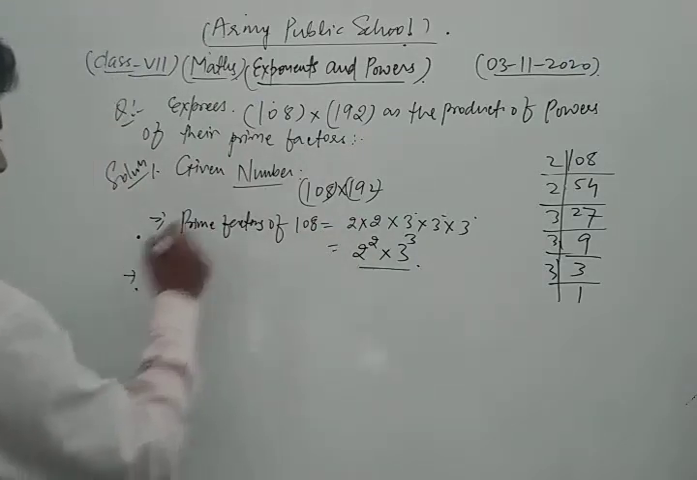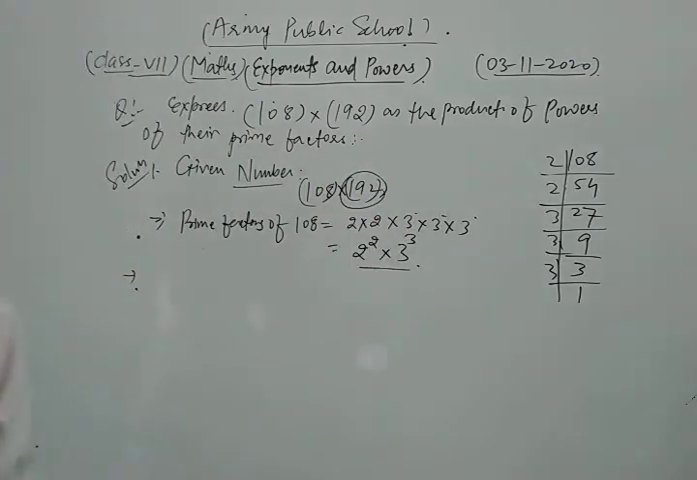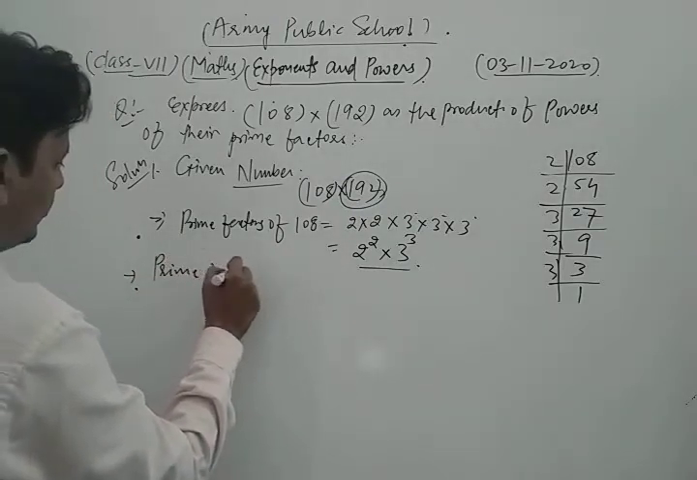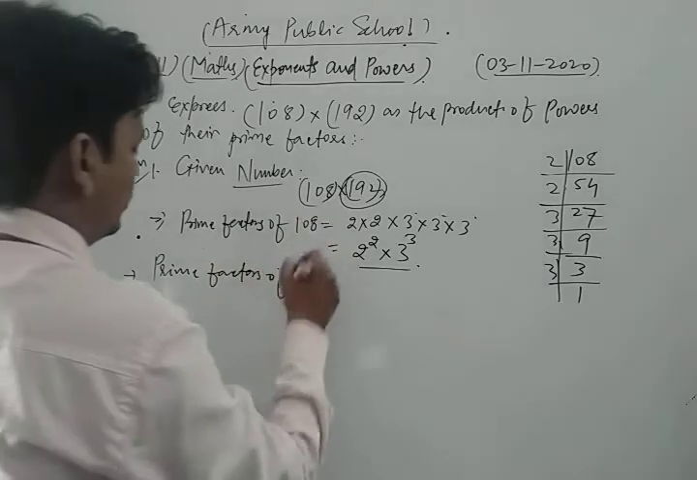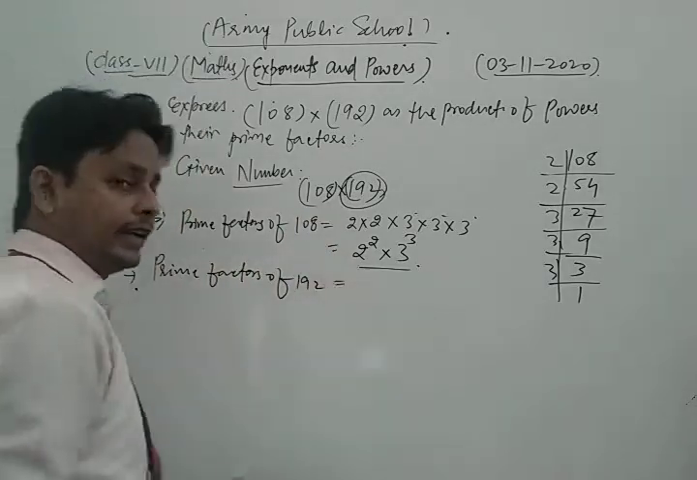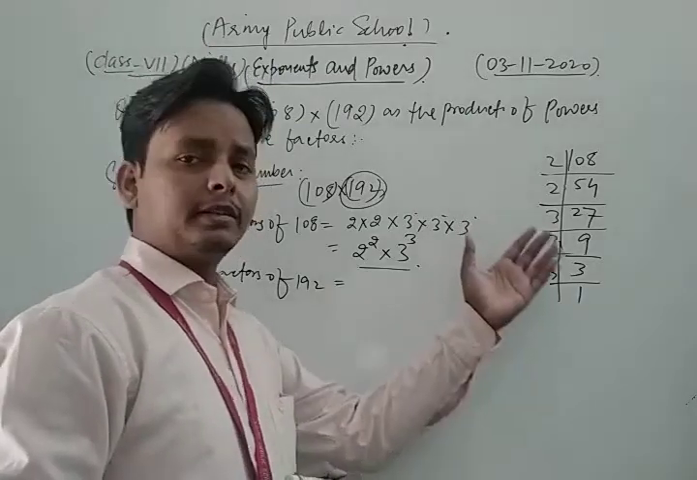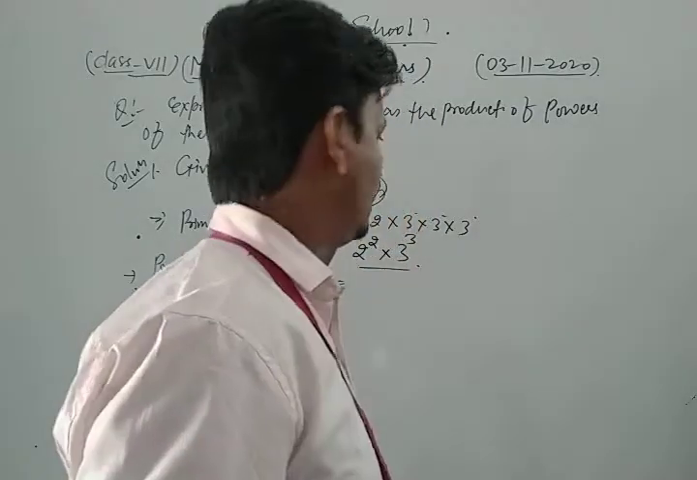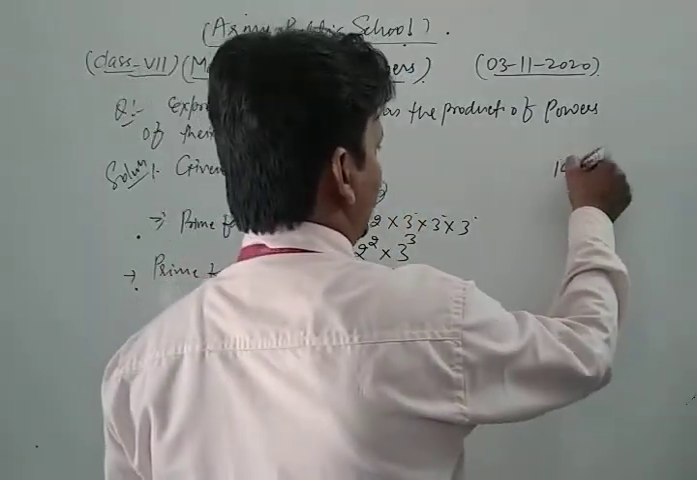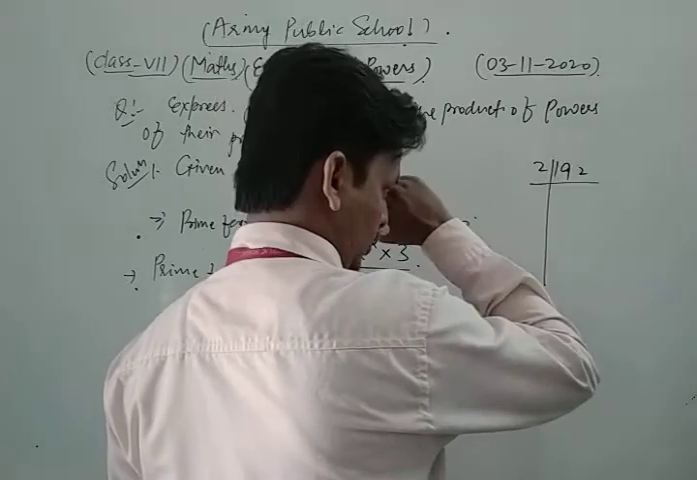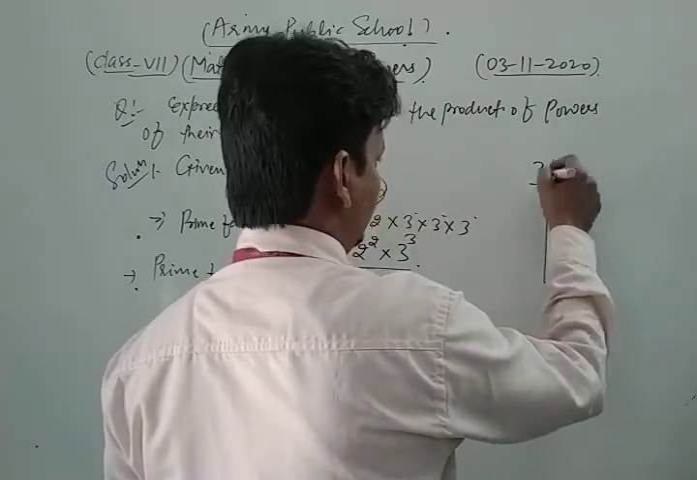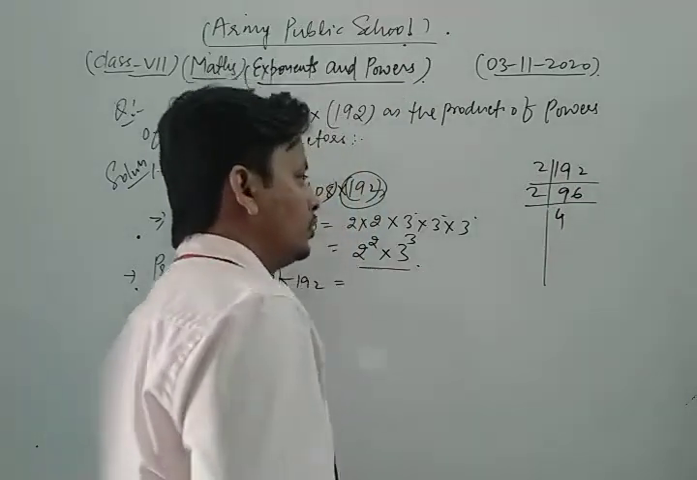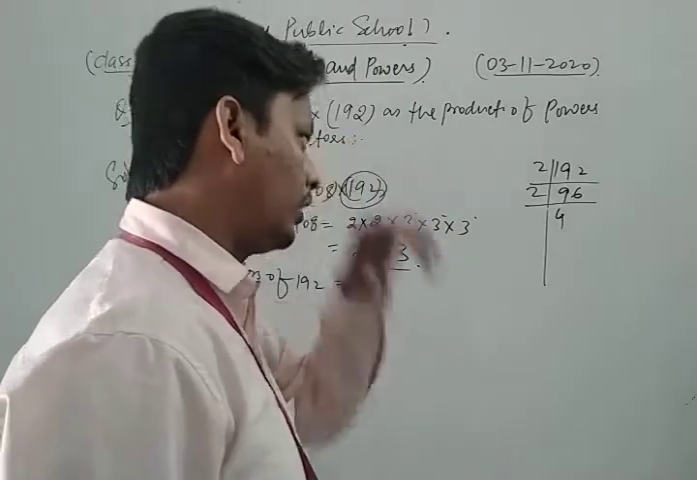Similarly, we find the prime factors of 192. Thus, we write the prime factors of 192. Again by that method we write their prime factorization. Let's see. Now we write 192 as what? Look, 2 nines are 18, 2 sixes are 12. Now 2 fours are 8, 2 fours are 8, and carry 1, 2 eights are 16.